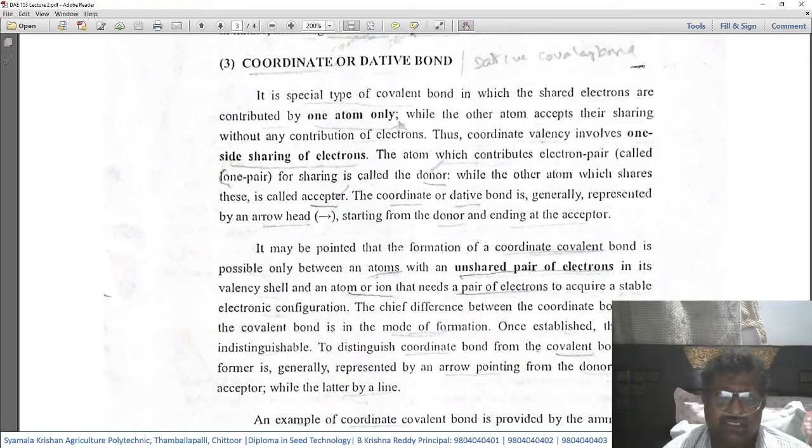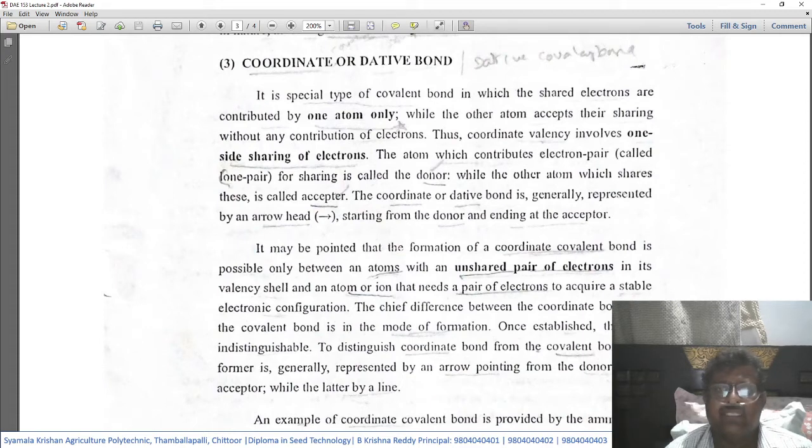We have already discussed two types of bonds, that is ionic bonds, and the second one is covalent bonds. Now we are going to study the third type of chemical bond known as coordinate bonds or dative bonds.